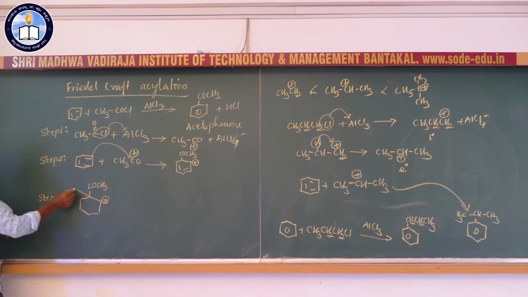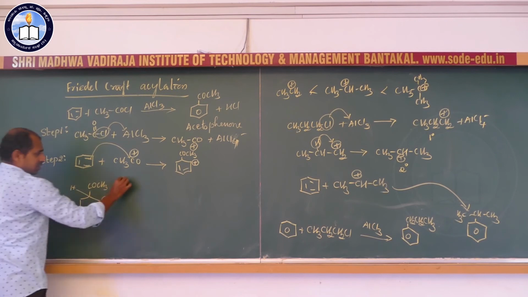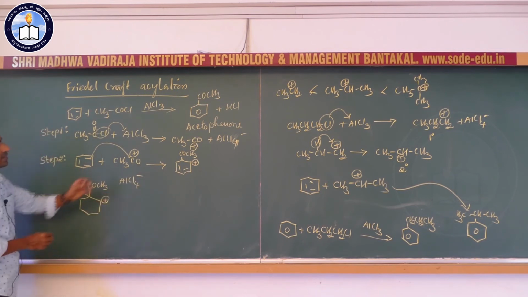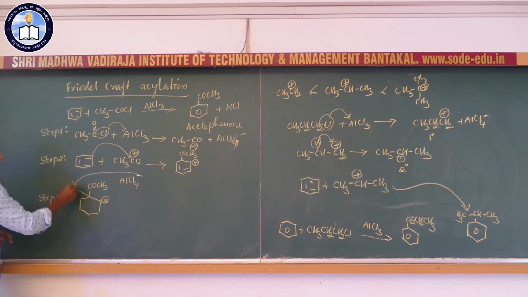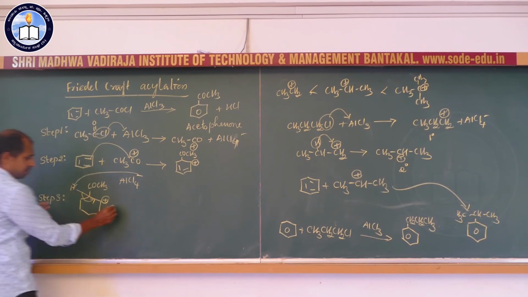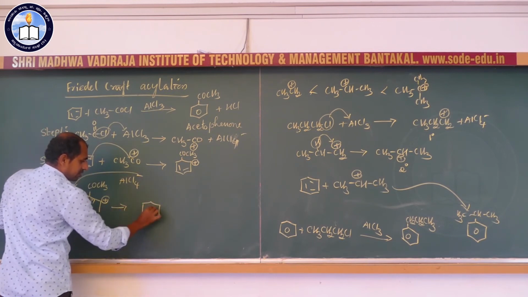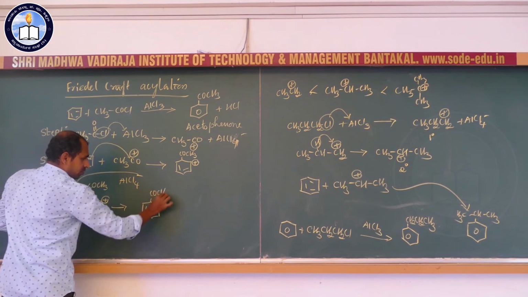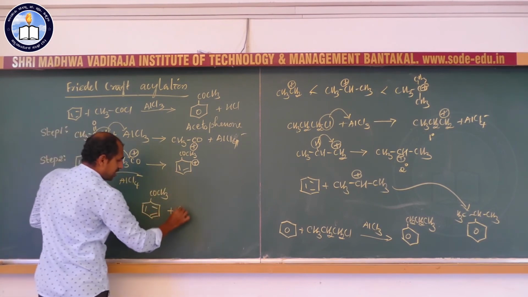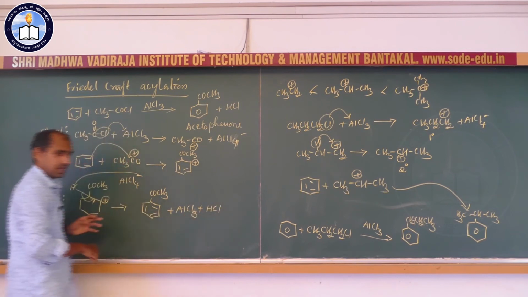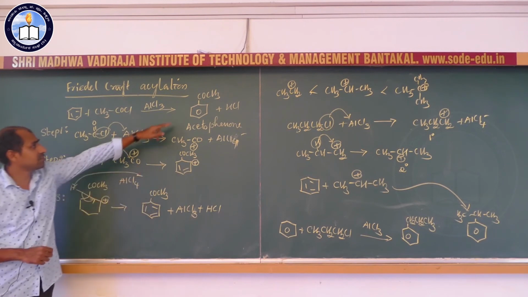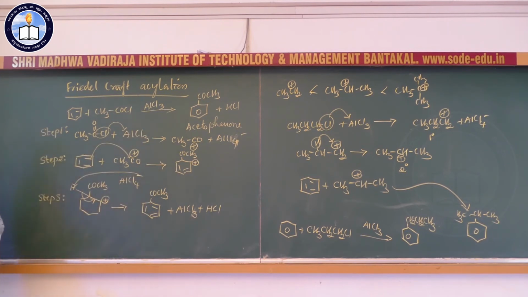You know this carbon atom has one proton. AlCl4-, the intermediate formed in the first step, takes this proton, and the electron pair is given to this carbon-carbon bond, so it converts into a carbon-carbon pi bond. So we get the re-aromatized product, and AlCl4- takes a proton, converting into AlCl3 plus HCl. So we get the final acetophenone molecule.